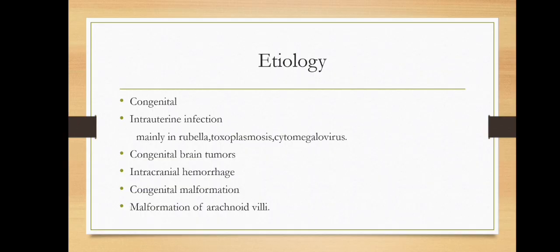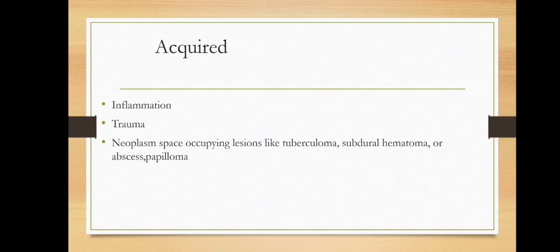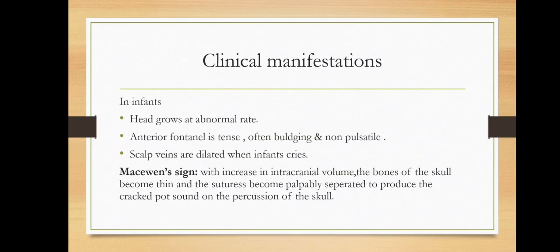Etiology: congenital intrauterine infections, congenital brain tumors, intracranial hemorrhage, congenital malformation of the arachnoid villi. These are the causes that may cause hydrocephalus. And next, the acquired type of hydrocephalus is due to inflammation, trauma, or neoplasms and space-occupying lesions like tuberculoma, subdural hematoma, abscess or papilloma.